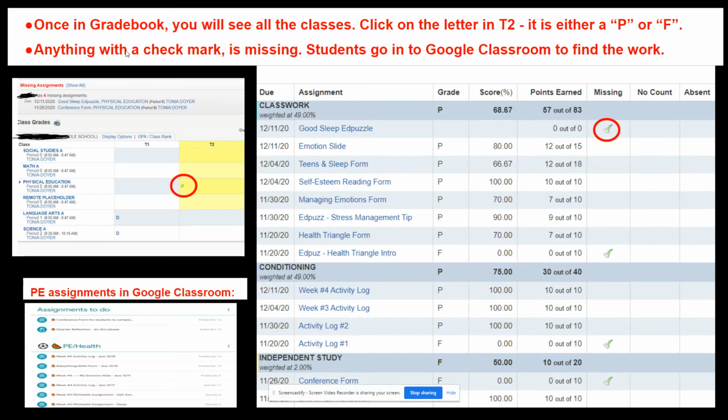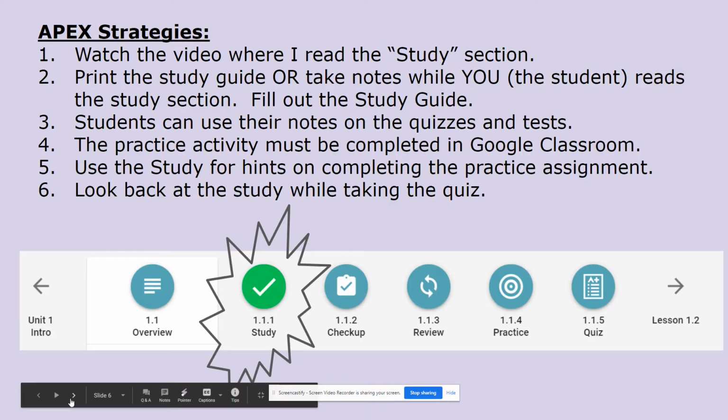Okay, once in gradebook, you're going to see all their classes. But to check PE, I want to click on this. It's either a P or an F, pass or fail. And if I see check marks over here, that is missing and they need to do that. So they're going to go to Google Classroom to actually find the PE assignments.